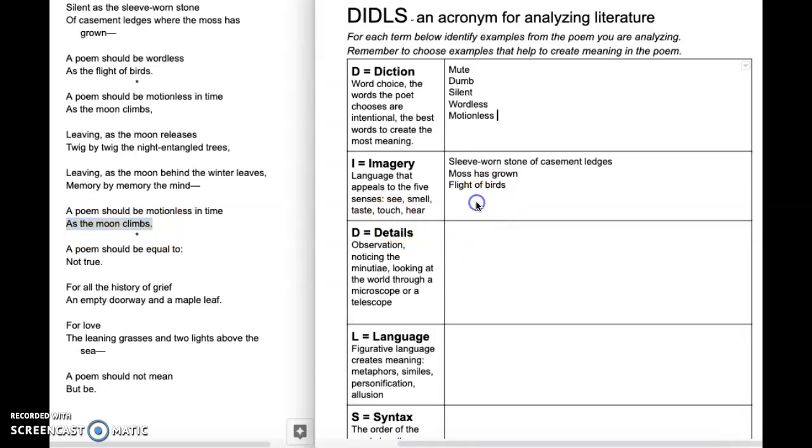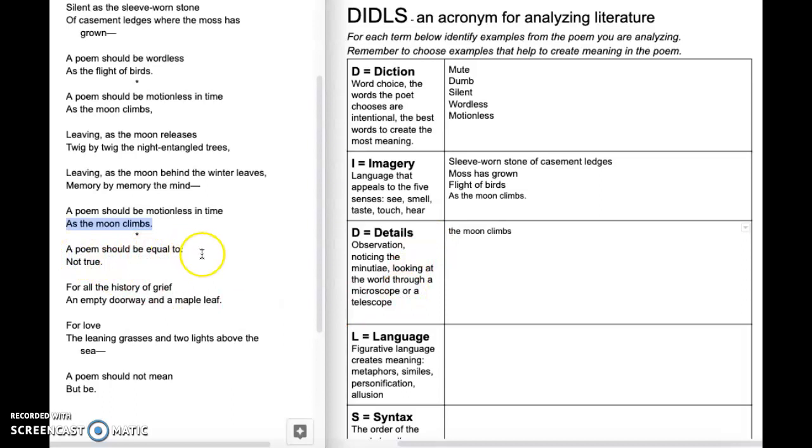Well, that is a very interesting image. And I'm going to also put that down here as detail. Because when you're talking about the moon climbing, you can't really see the movement, yet you know that it starts on the horizon and ends up in the upper sky. So this movement that is motionless, I guess maybe what MacLeish is saying is when you're in a poem, time should stop, even while you're moving. Interesting thought there.